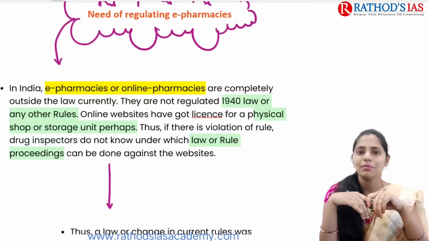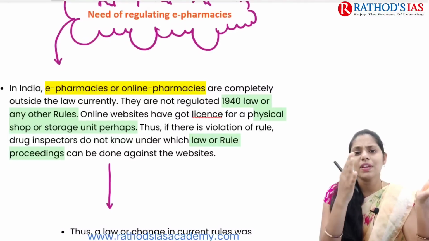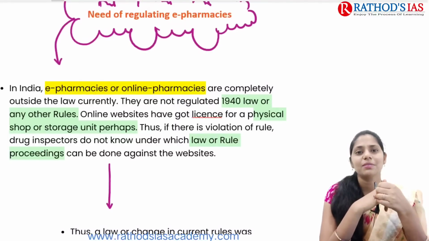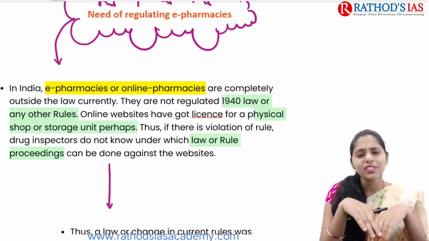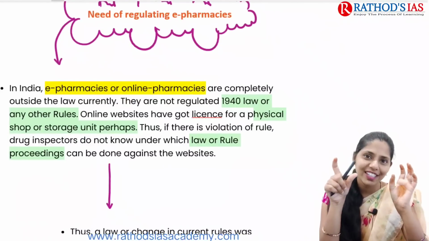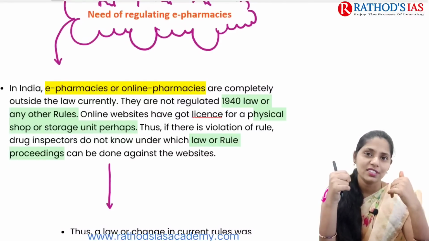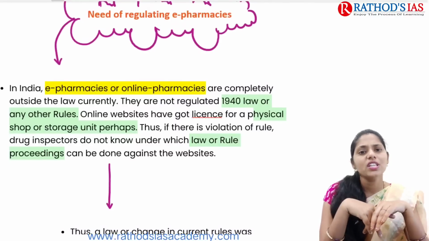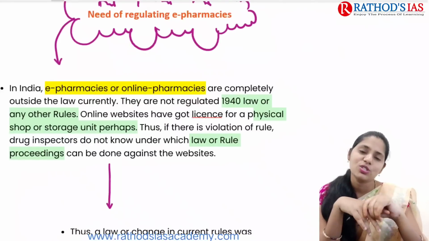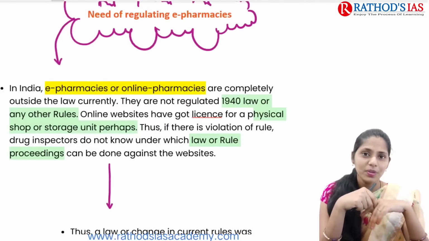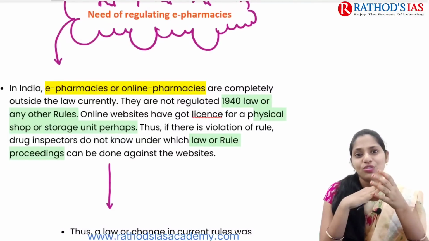E-pharmacy means that if you search for any drug and want to purchase it online, there are a number of sites providing these drugs. Drugs here means medicines. If you have a headache, you search for a tablet for the headache, type it on e-commerce websites and get this medicine. So in these e-pharmacies, what are the challenges and what are the advantages? Please pause the video for 2 minutes and try to write down the advantages and disadvantages of these e-pharmacies.